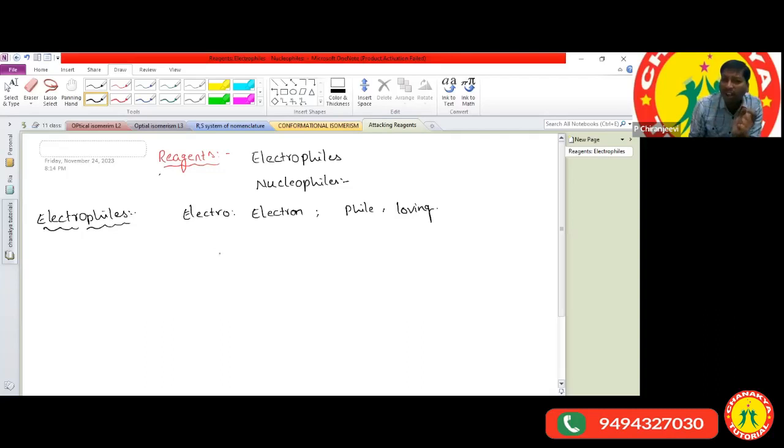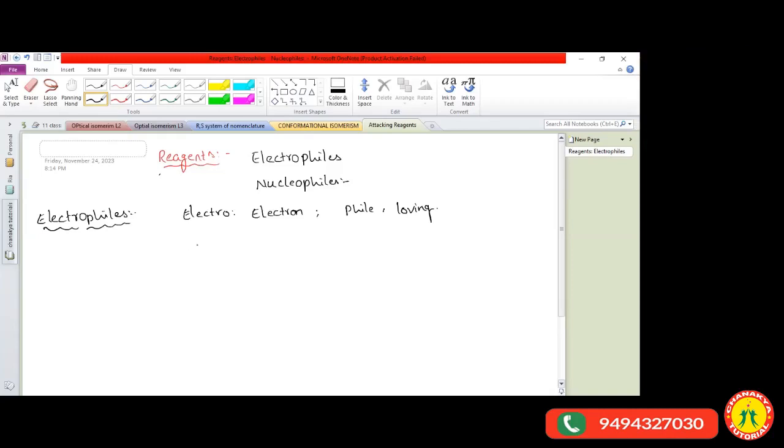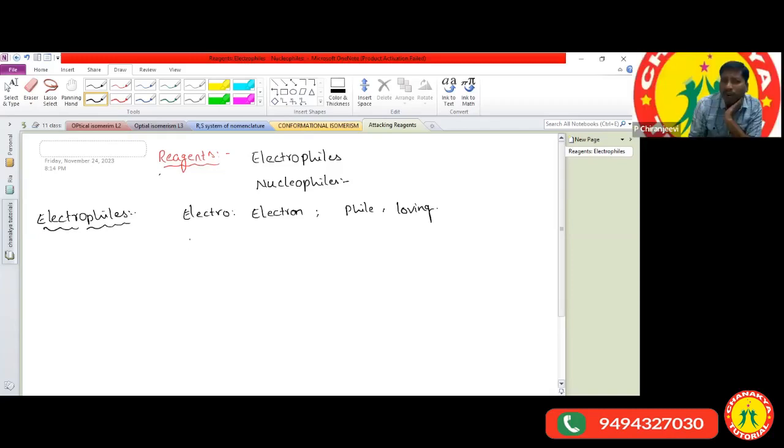If they attract electrons, do they have a positive or negative charge? Positive. Very good.